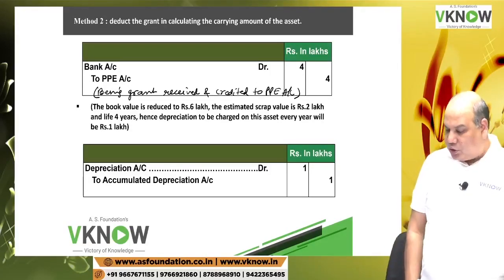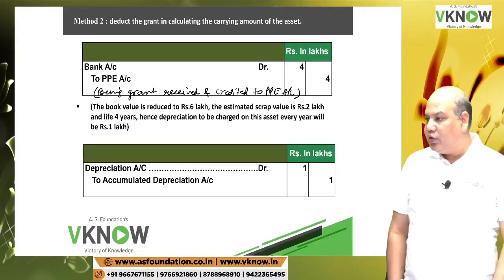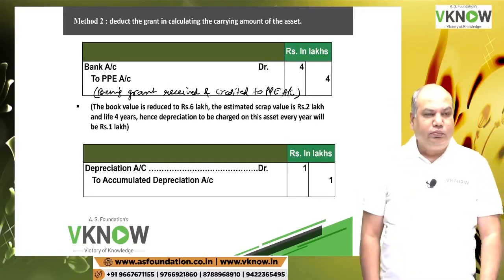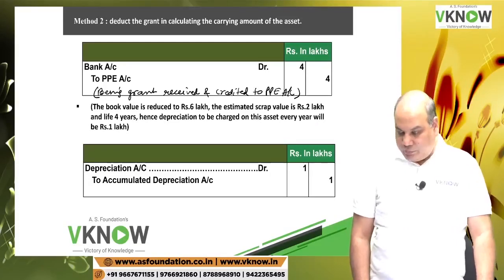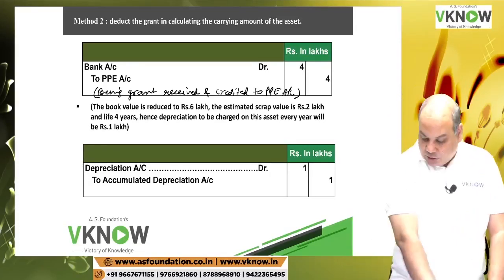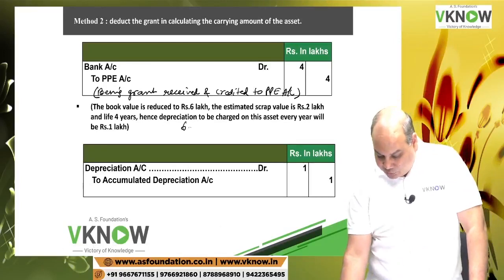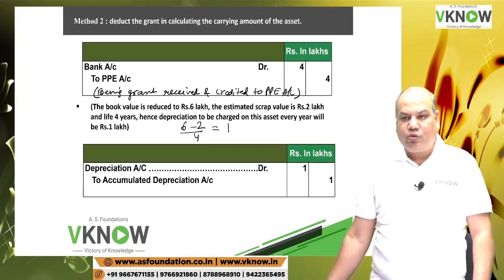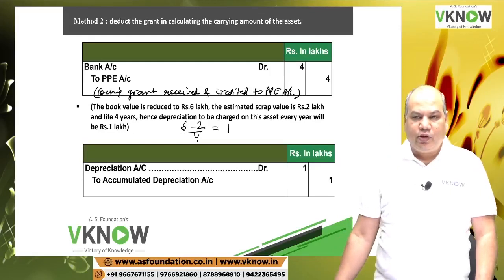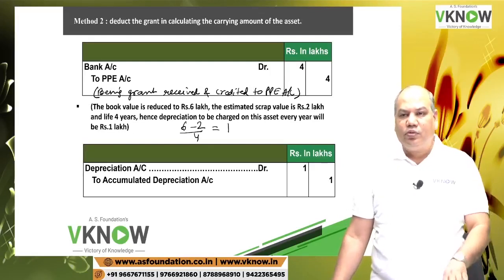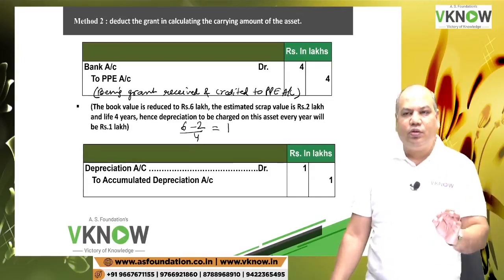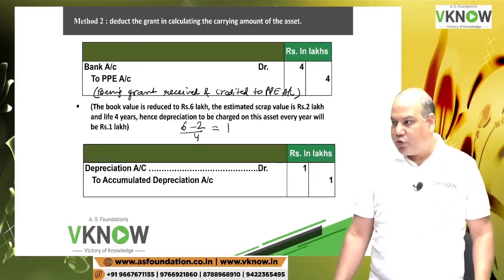Hence depreciation to be charged on this asset every year will be, how much will be the depreciation on this asset? 6 minus 2 divided by 4 is equal to 1 lakh. 6 is your revised cost after deducting grant, 2 is the residual value, divided by 4 years. So you are getting 1 lakh.